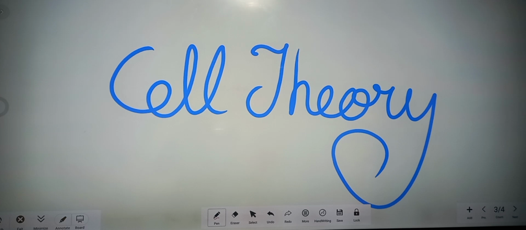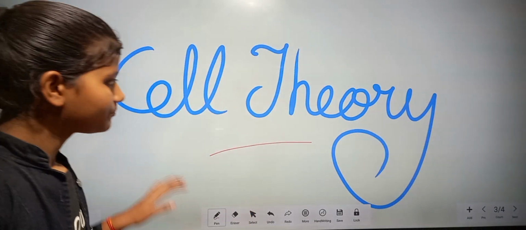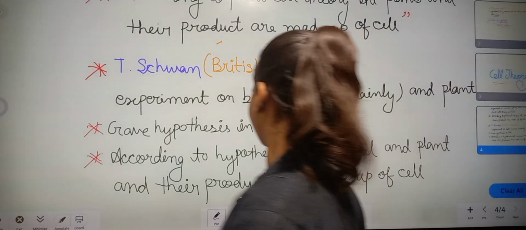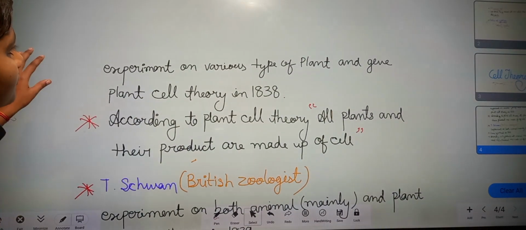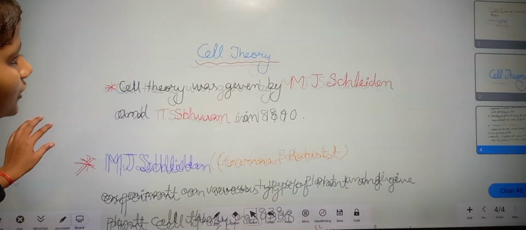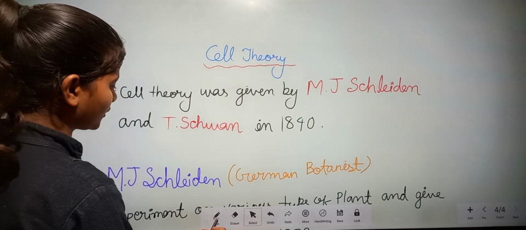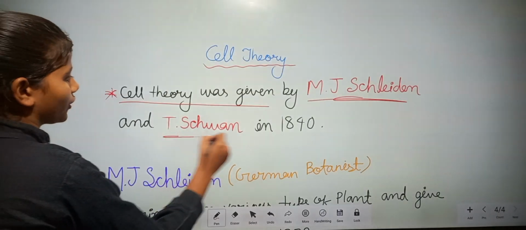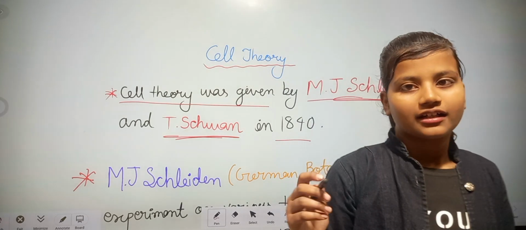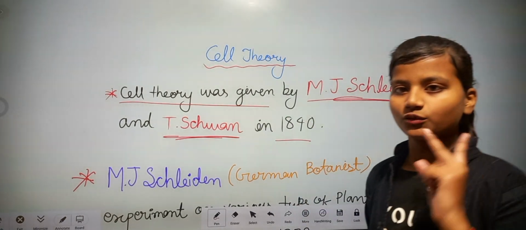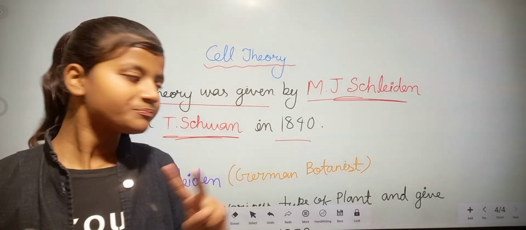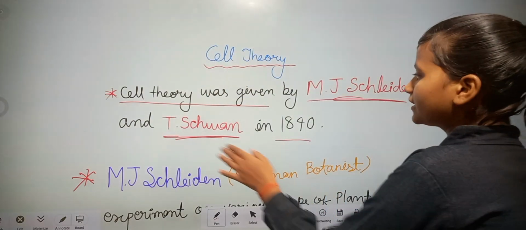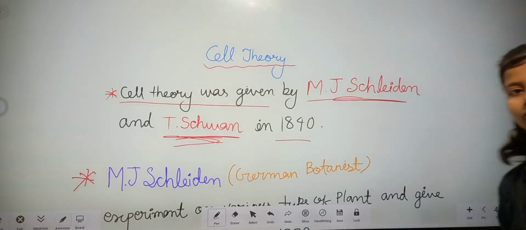Our next topic is cell theory. Cell theory was given by two scientists, M.J. Schleiden and T. Schwann, in 1838. M.J. Schleiden was a German botanist and T. Schwann was a British zoologist.